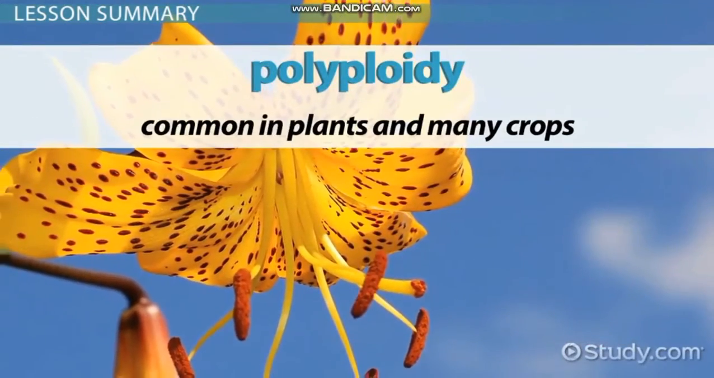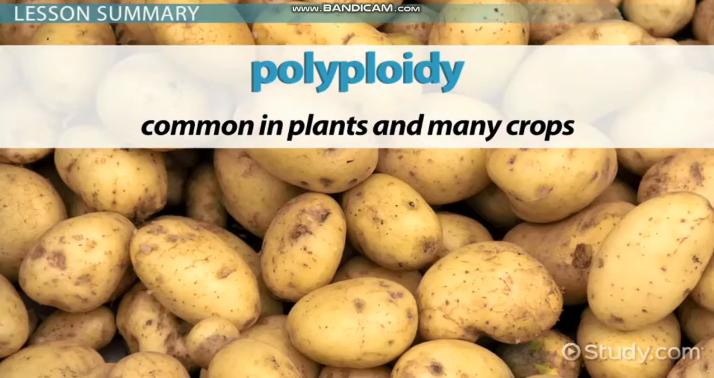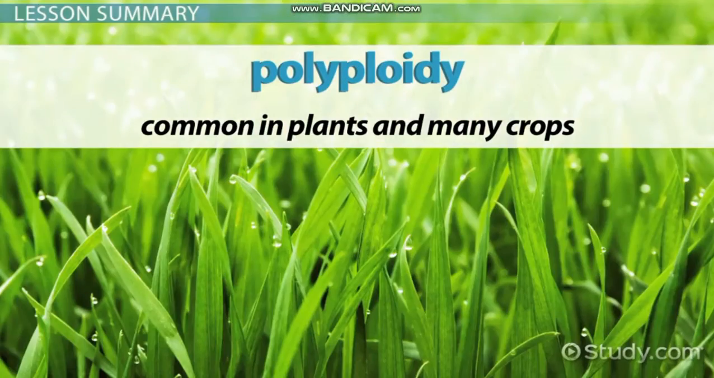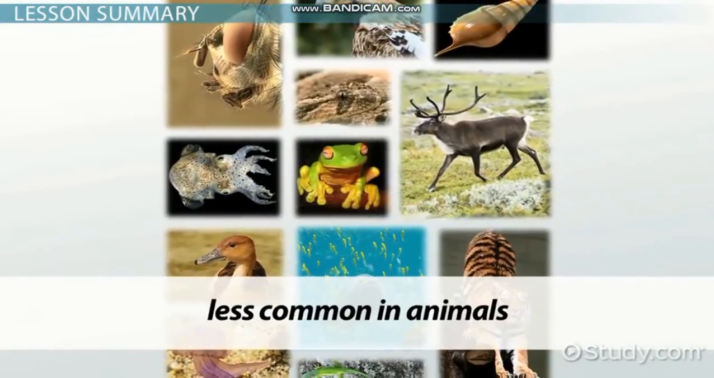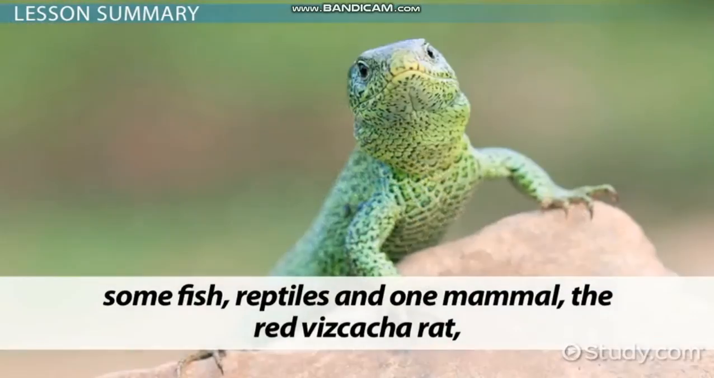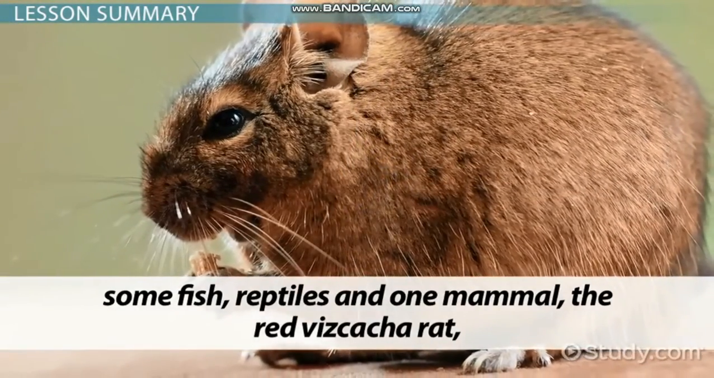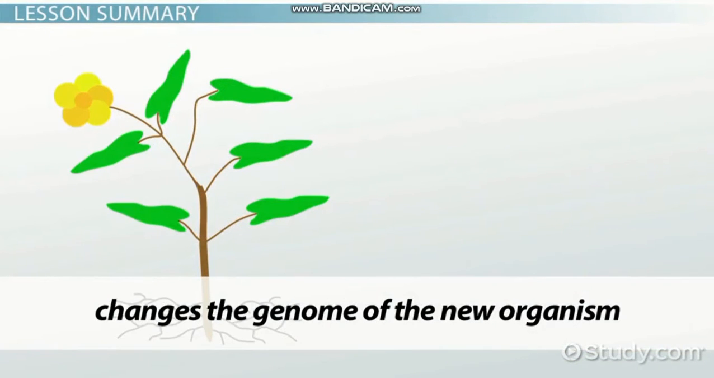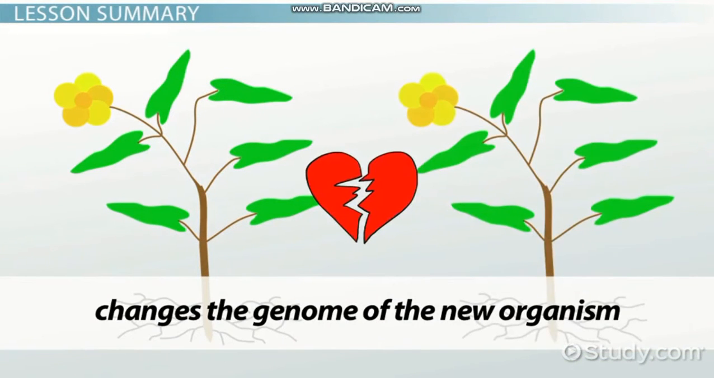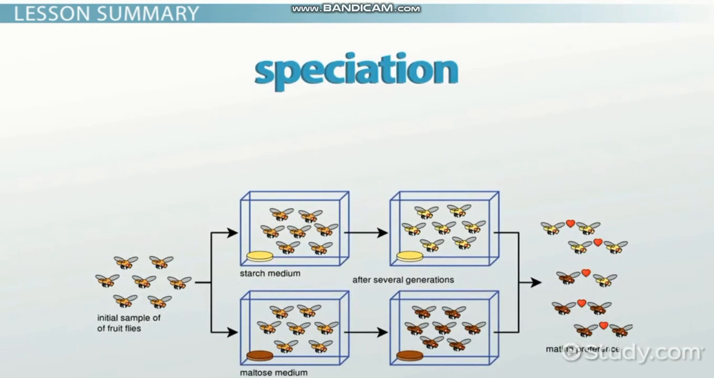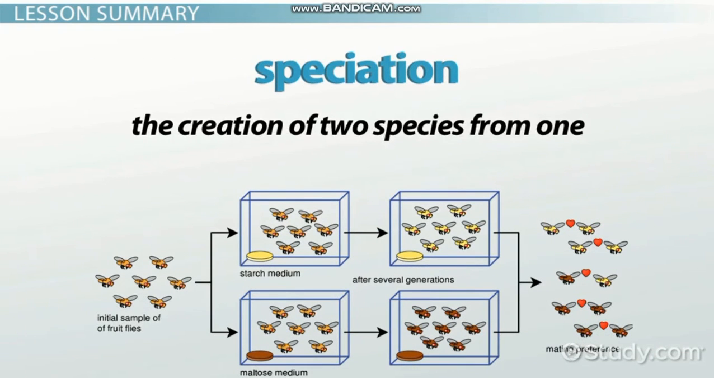Polyploidy is common in plants and many crops, such as apples, potatoes, bananas, and grasses. Polyploidy is less common in animals, but some fish, reptiles, and one mammal, the red vizcacha rat, are polyploid. Polyploidy changes the genome of the new organism so much that it might no longer be able to mate with the original species, resulting in speciation, or the creation of two species from one.